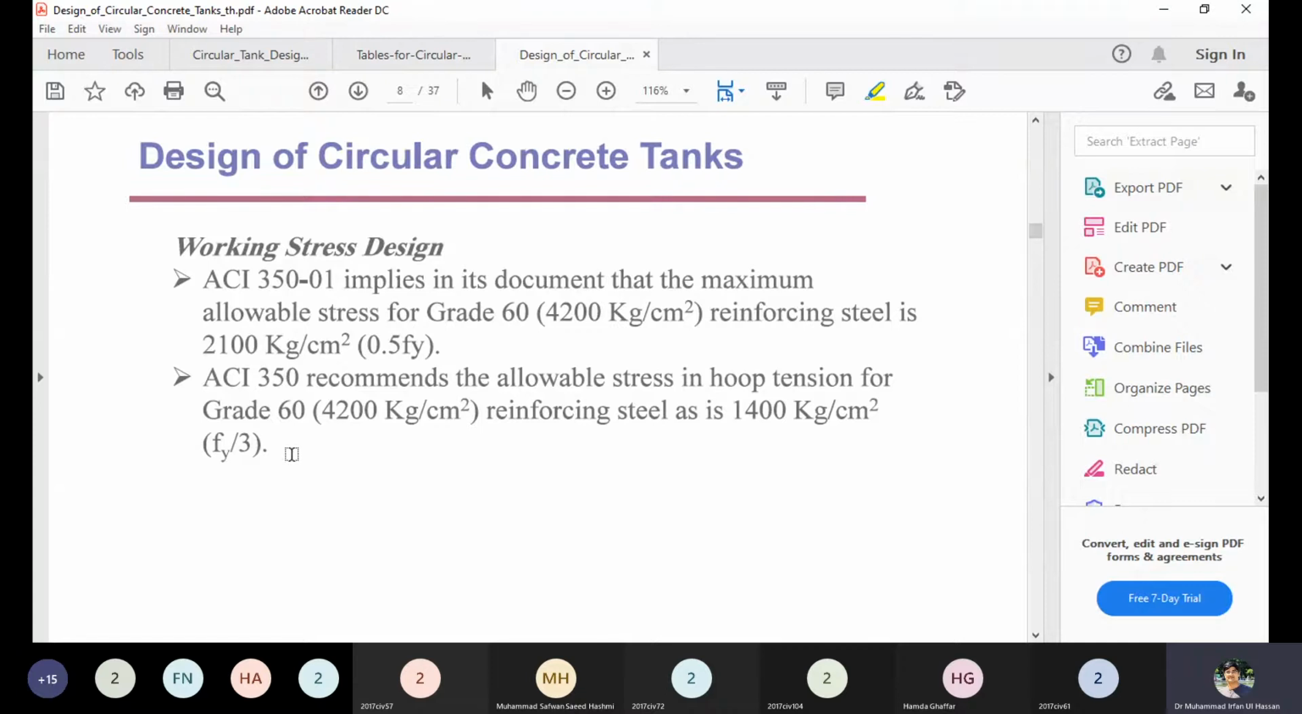The second method used for the circular tank is the working stress design. In the working stress design, ACI 350 implies that for grade 60 steel, the stress that will be used will be half of Fy. So it means that you will use 210 megapascal, or 2100 kilogram per square centimeter. Whereas for the hoop tension, the stress that should be used is 1/3 of Fy, a smaller value, about 140 megapascal for grade 60 steel.